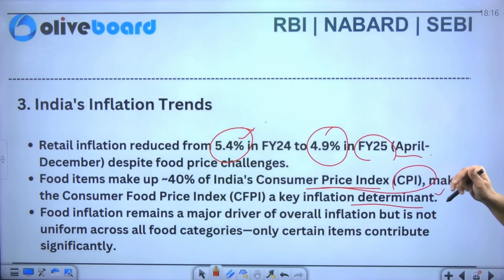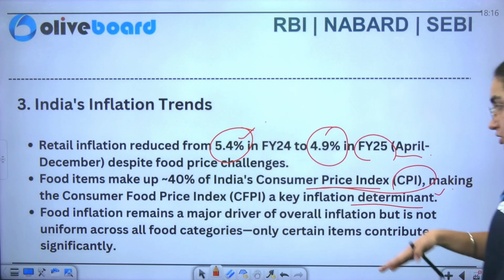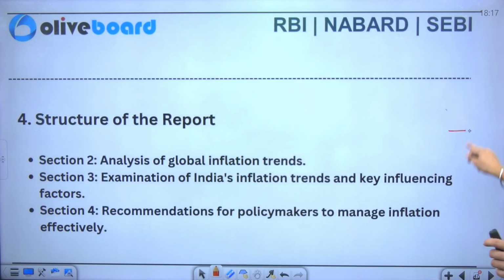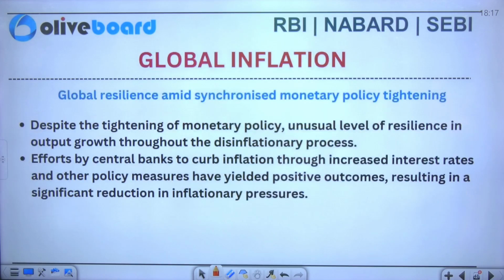Now you take care of CFPI, so you will get to know that here we are talking about the consumer food price index as a key inflation determinant. Now if I talk about food inflation, that remains a major driver in the overall inflation, but it is not uniform across all the categories. Only certain items contribute significantly. Next, the structure of the report: in section 2 we'll see the analysis of the global inflation trend. Examination of India's inflation trend and influencing factors will be discussed in section 3, and similarly recommendations we'll see in section 4.